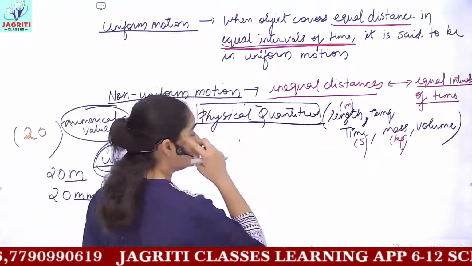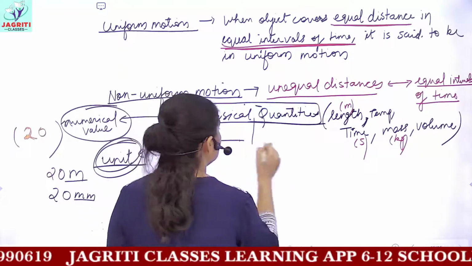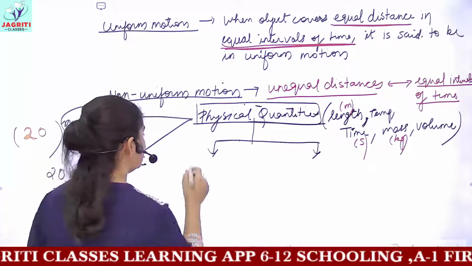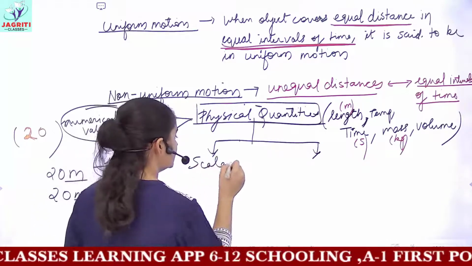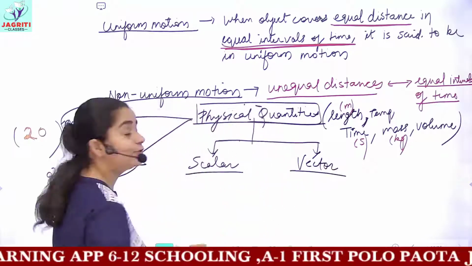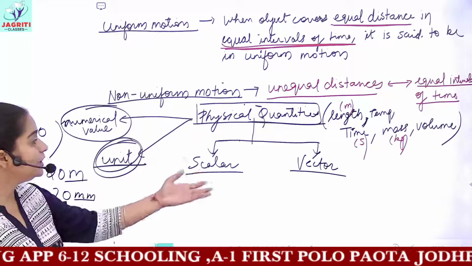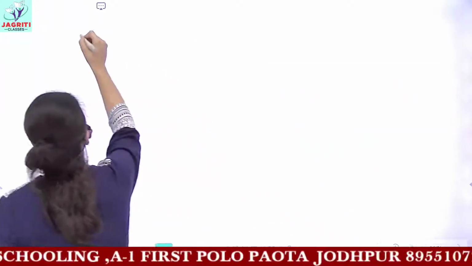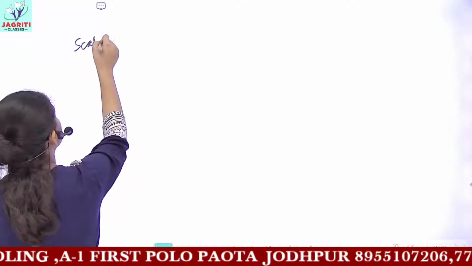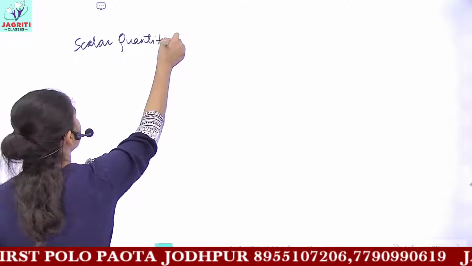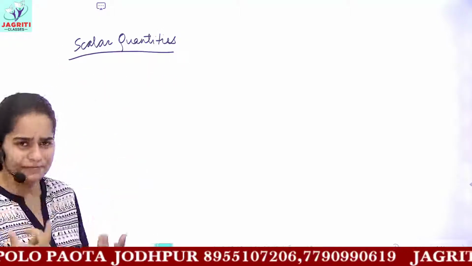These physical quantities can be divided into two classes, and these two classes are scalar and vector quantities. Firstly, I'll give you an idea what you mean by these terms scalar and vector. You just have to remember only their significance, a brief detail.